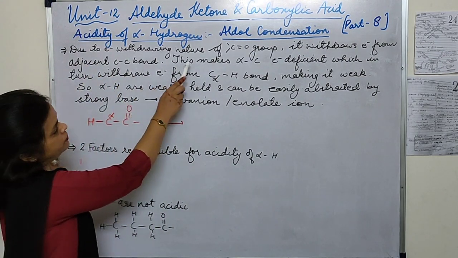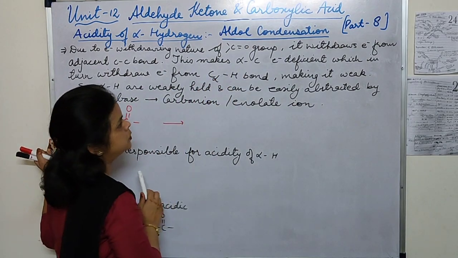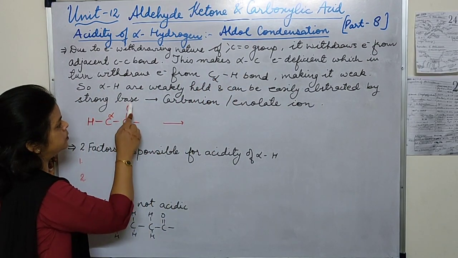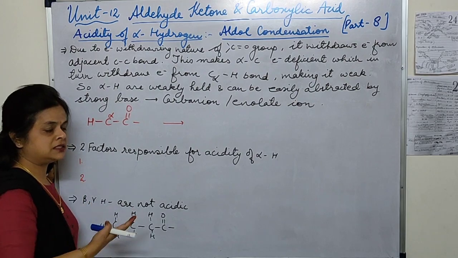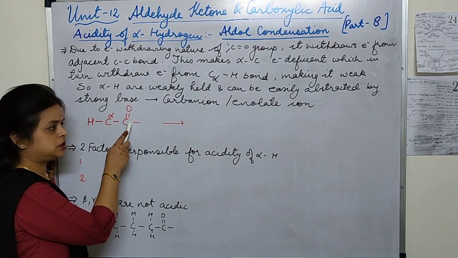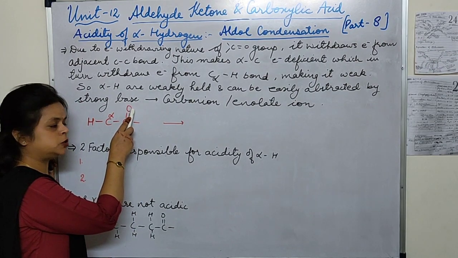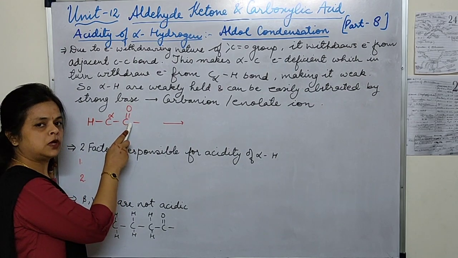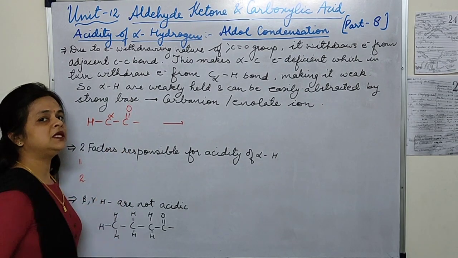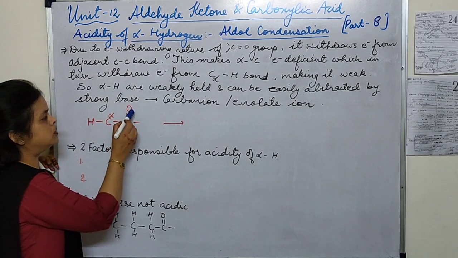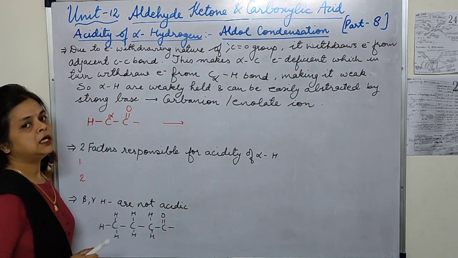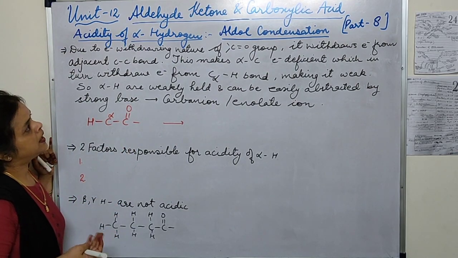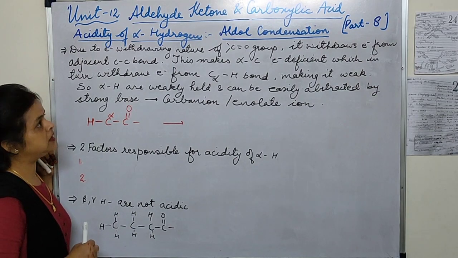Due to the electron withdrawing nature of the carbonyl group, which we have already discussed is polar in nature, because oxygen is more electronegative as compared to carbon, the carbon becomes electrophilic. So it becomes electron withdrawing, and it exerts a minus I effect.